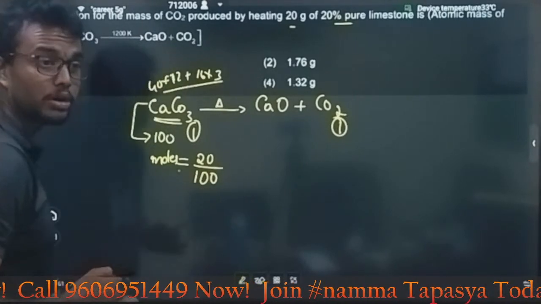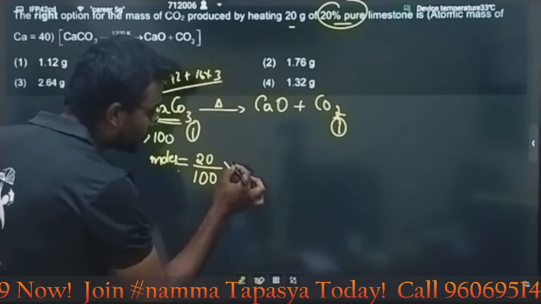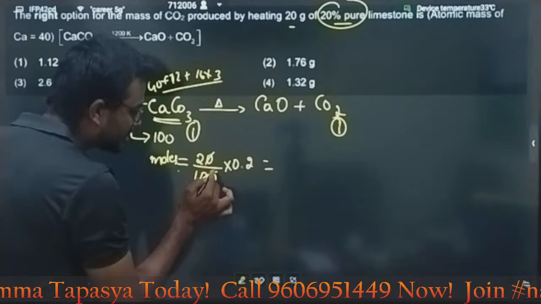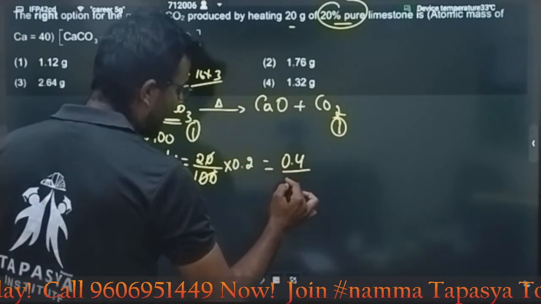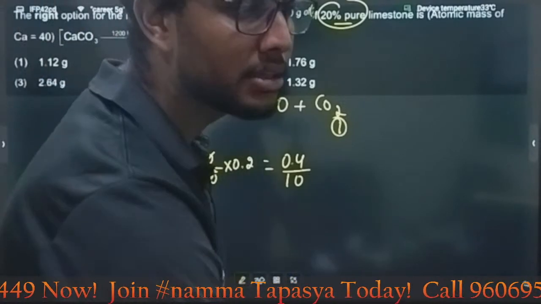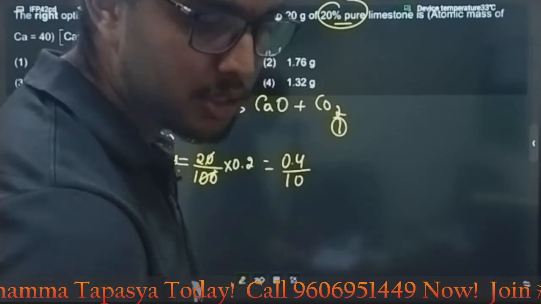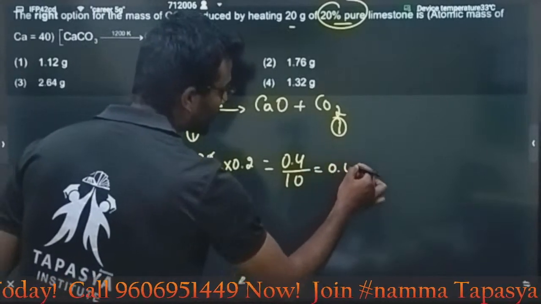But my dear students, here one twist is there. Here you have only 20%, so into 0.2. Cancel the 1 0 1 0. 2 into 0.2 is nothing but 0.4. Then divided by 10. What is the answer? 0.4 divided by 10, what will you get? Let me know in the chat section. How much will you get? You will get 0.04.